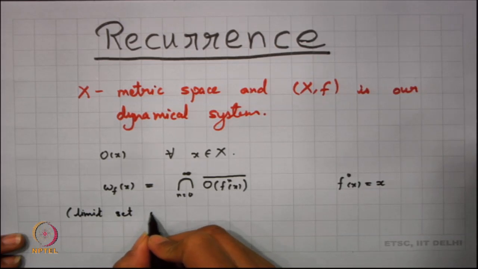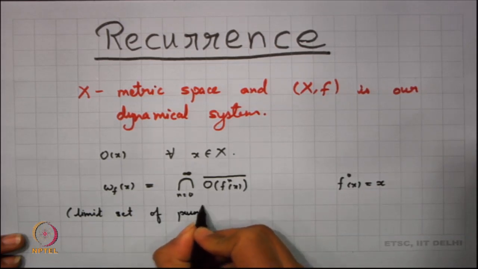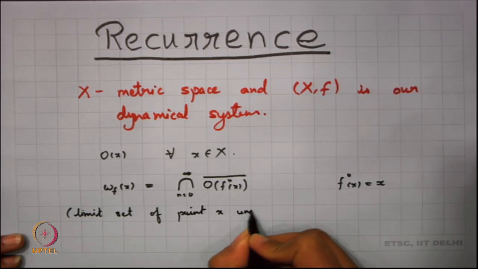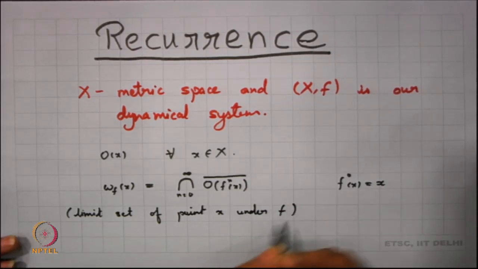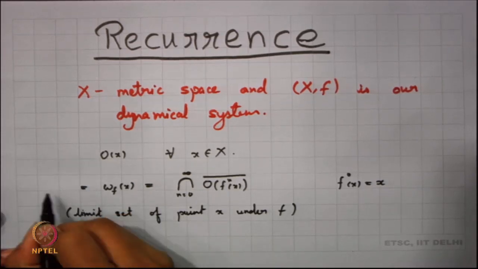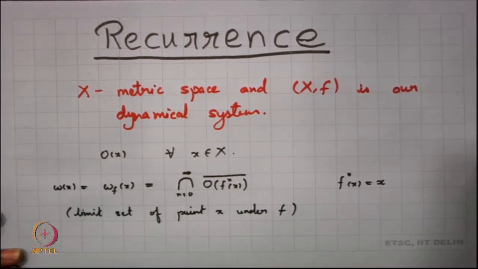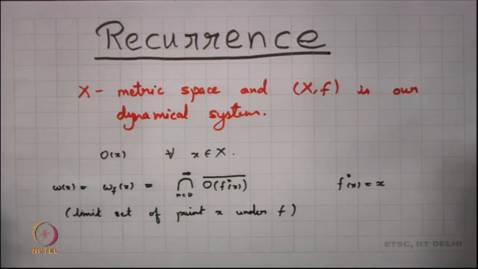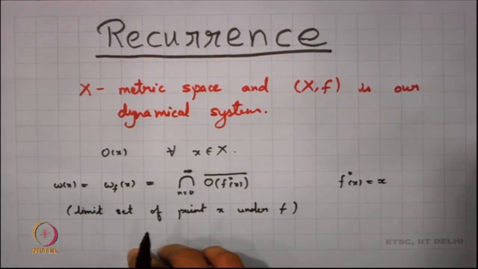of the point x under f, and if f is clear, we drop the f and say that this is just omega of x, which is the limit set of x, and that is basically the intersection of the orbit closures of all points in the orbit. So, with this definition, we try to look into some examples. So, let us look into some examples here.